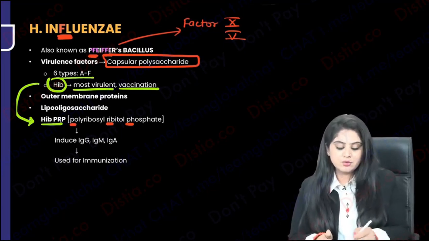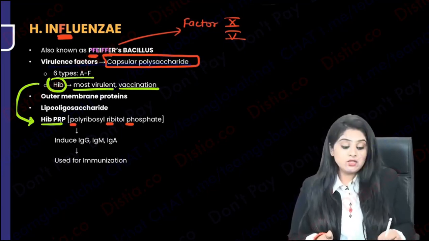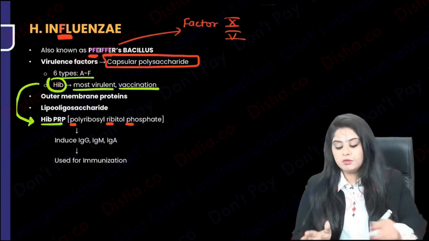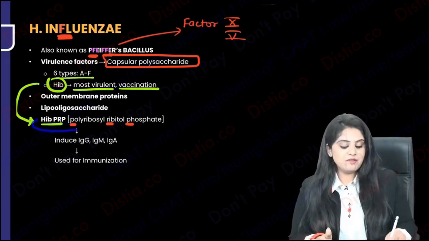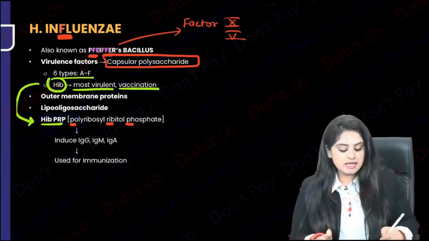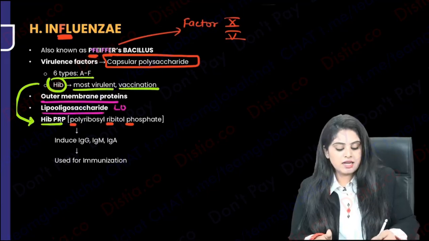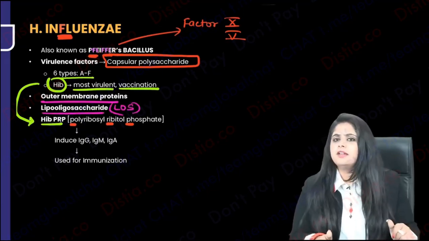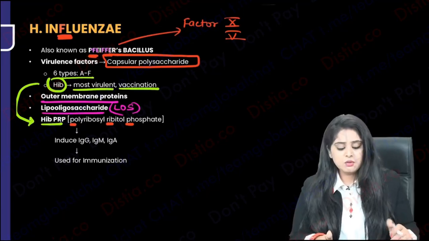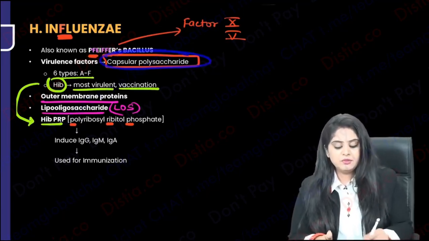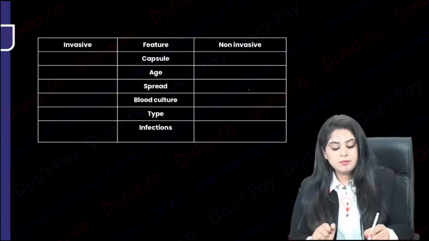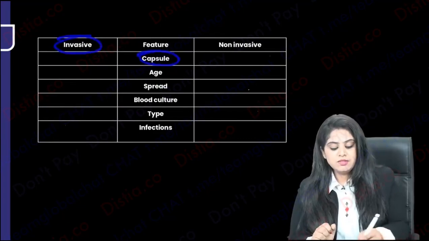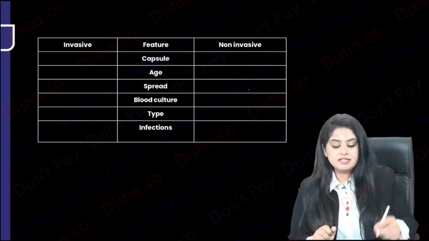So overall, you just had to know that this has a capsule. It's Hib out of the 6 serotypes, Haemophilus influenzae type B. That is the virulent, that is the vaccine, name of vaccine, Hib PRP. Other than that, this also has outer membrane proteins and lipo-oligosaccharides because it's a gram-negative organism. Now, I just told you that it has a capsule, but that doesn't mean that every Haemophilus influenzae is going to have a capsule. Please note that there are 2 types of Haemophilus influenzae,